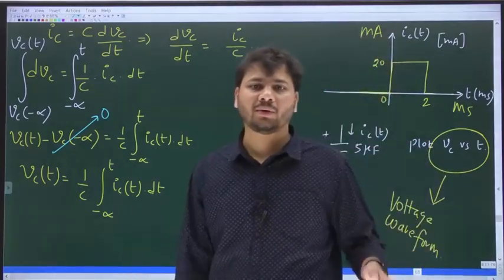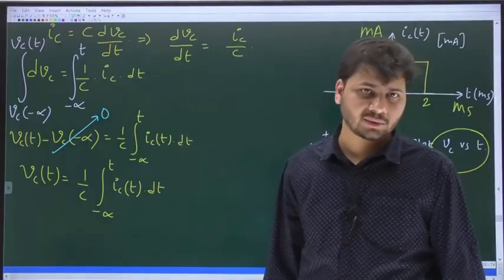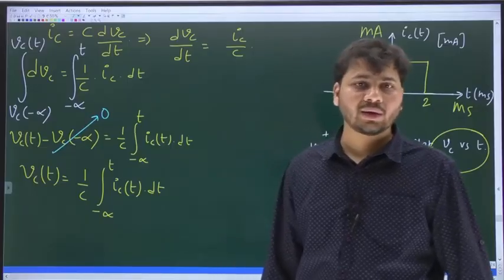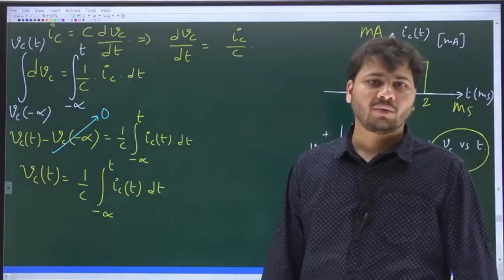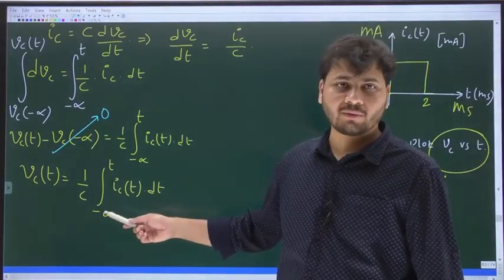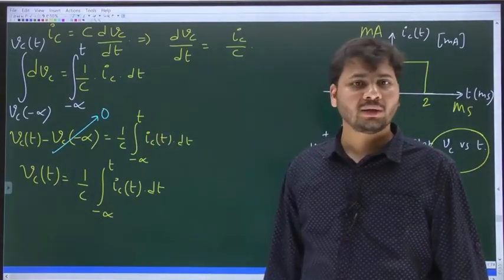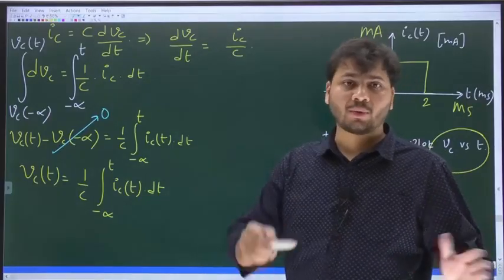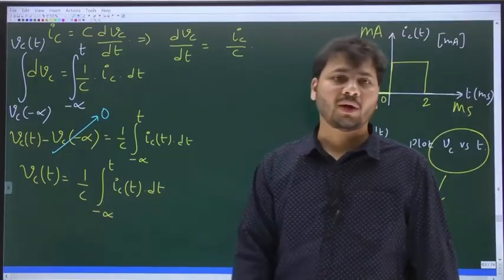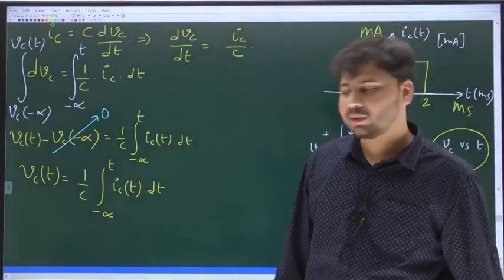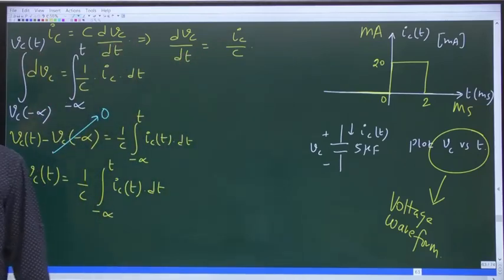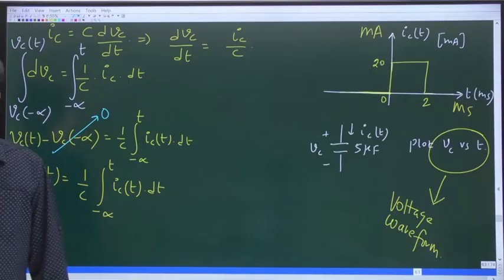Let's say you want to find the voltage across the cap at 100 seconds. Then again find the area under the current waveform from minus infinity up to 100 seconds, and multiply that area with 1 by c. Understood, right? So this is how one can easily find the voltage across the capacitor at any instant.